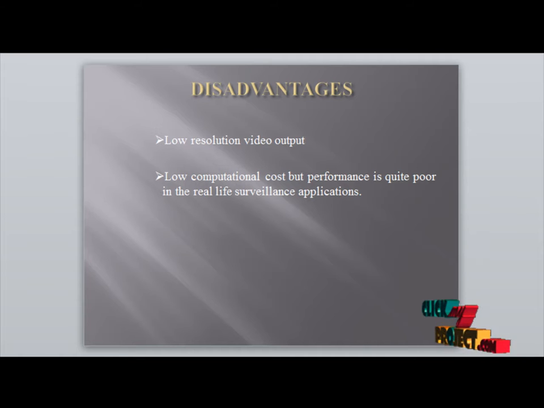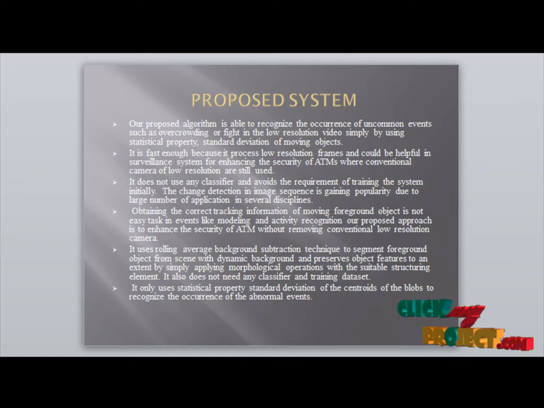Disadvantage: with low resolution video and low computational cost, performance is quite poor in real life surveillance applications. Our proposed algorithm recognizes the occurrence of uncommon events such as overcrowding, fighting, sleeping, and sometimes theft at the ATM. By statistical properties it is fast enough to process low resolution frames, which is helpful for surveillance systems. Low resolution cameras are still used, and no training of the system is required initially.